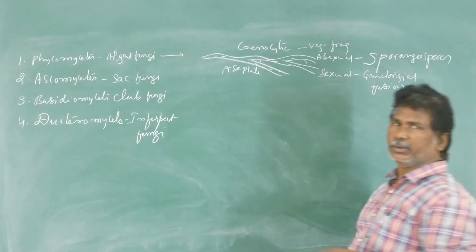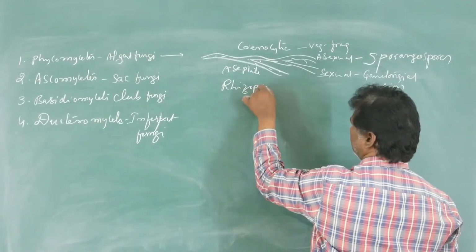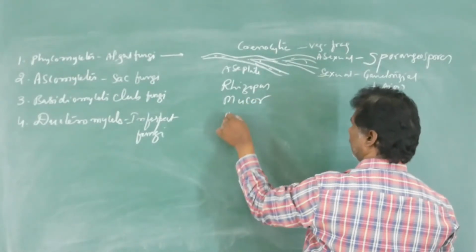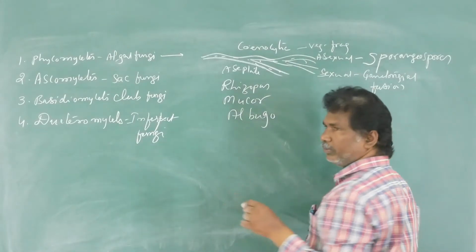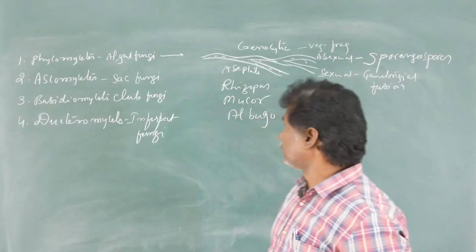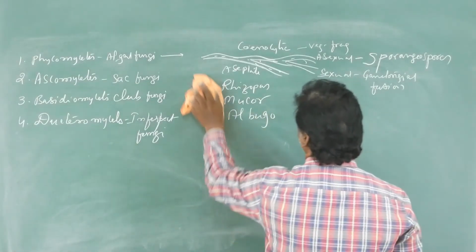Examples, you know Rhizopus, the bread mold. Second example, Mucor. Third example, Albugo, which causes white spots on mustard. That is the first class, Phycomycetes. Next, come to the second one.